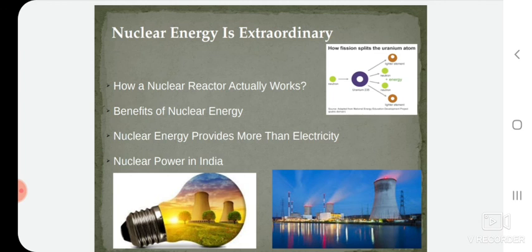Okay. This is all about nuclear energy, in which we covered how nuclear energy can be generated using two kinds of nuclear reactions, nuclear fission and nuclear fusion, and we discussed some examples, as well as how a nuclear reactor works, what the benefits of nuclear energy are to society and to the world, how nuclear energy provides more than electricity, how we can use nuclear energy for medical purposes also, and what the role of India is in developing nuclear power. That we discussed in this topic.